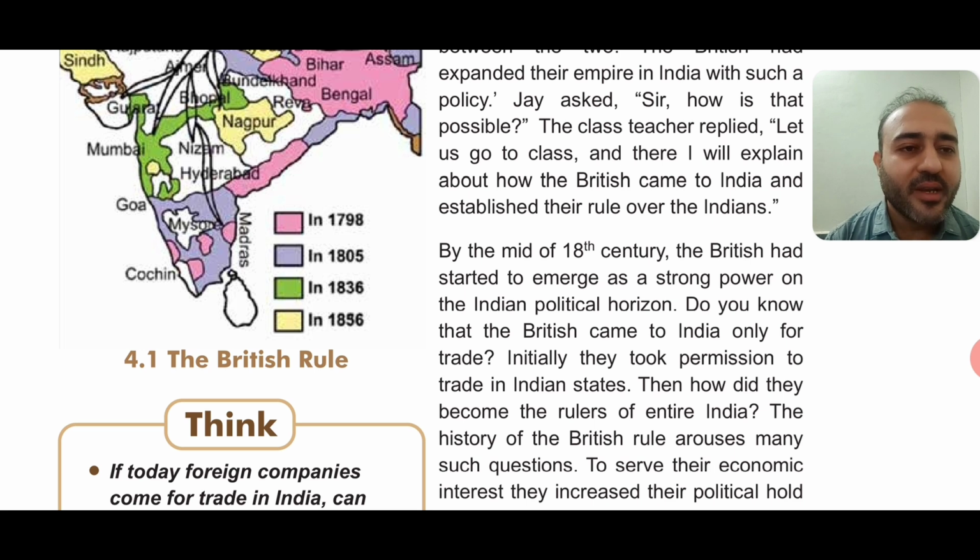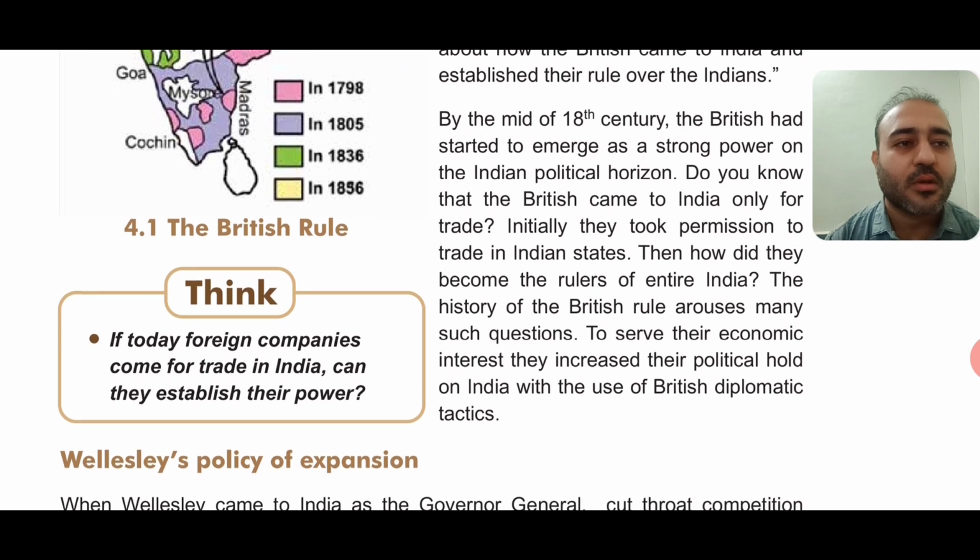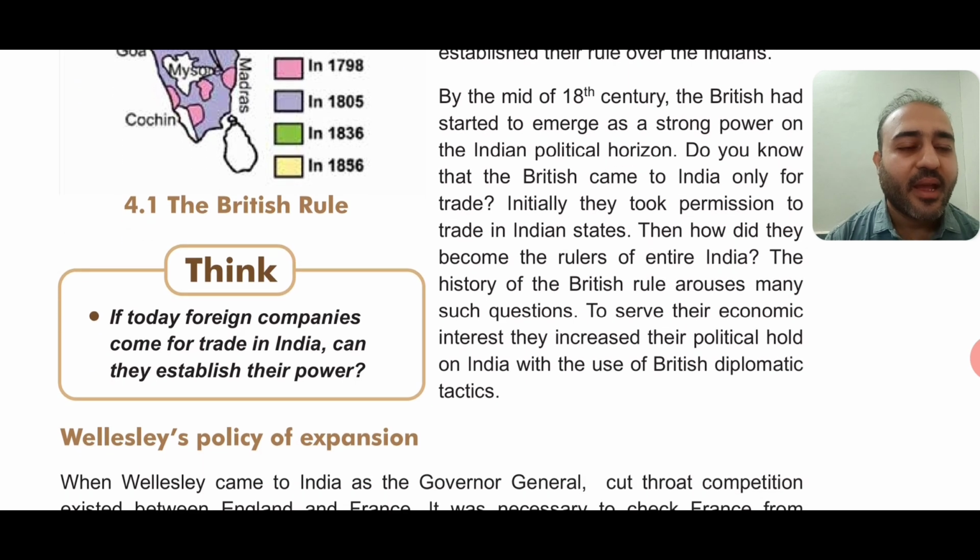Then how did they become the rulers of entire India? We know that the Britishers had captured almost the whole of India, and they ruled in India for almost 200 years, right? Which is a very long period of time. The history of the British rule arouses many such questions. Arouses means it brings to our mind many such questions.